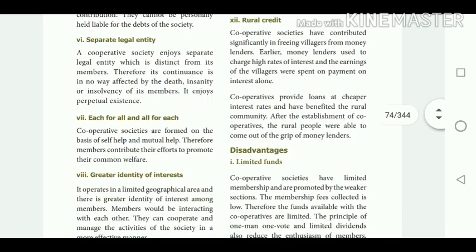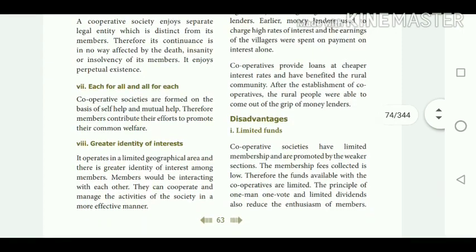Then each for all and all for each. It is based on the principle of self-help and mutual help. Therefore, members contribute their efforts to promote the common welfare of the society. Then greater identity of interest. Each of them is given equal rights, therefore their interests are more. Here every member takes efficient steps in order to grow the cooperative society.